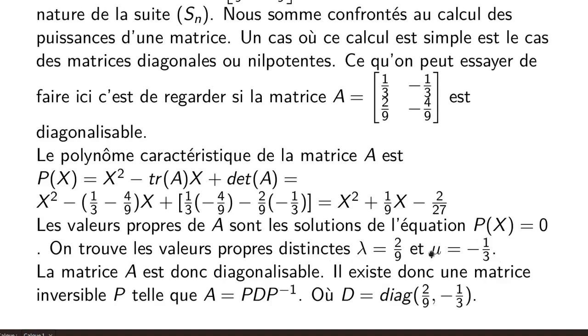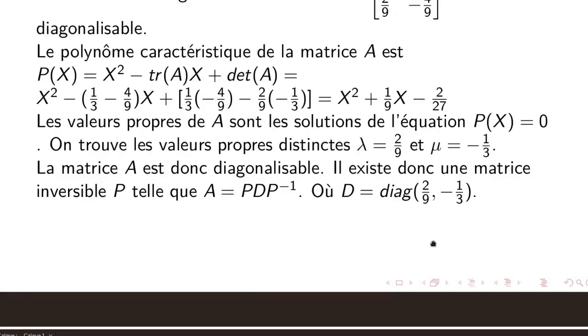Since these two eigenvalues are distinct, this is enough to assert that the matrix is diagonalizable. It is a square matrix of order 2, and thus there exists an invertible matrix P such that A can be expressed in the form A equals P times D times the inverse of P, where D is the diagonal matrix with diagonal terms 2/9 and -1/3, that is, the eigenvalues. We are therefore looking for the nth powers of A.